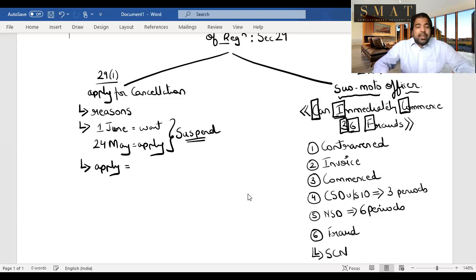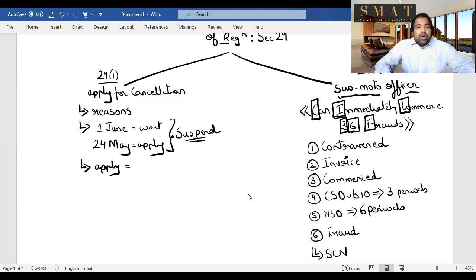Suspension basically means that after suspension, you cannot make any taxable supplies. That means if you want to sell electric bikes, you cannot issue a tax invoice, you cannot collect GST, all that you cannot do while you're in suspension. And the suspension is not compulsory, but it's very often done.